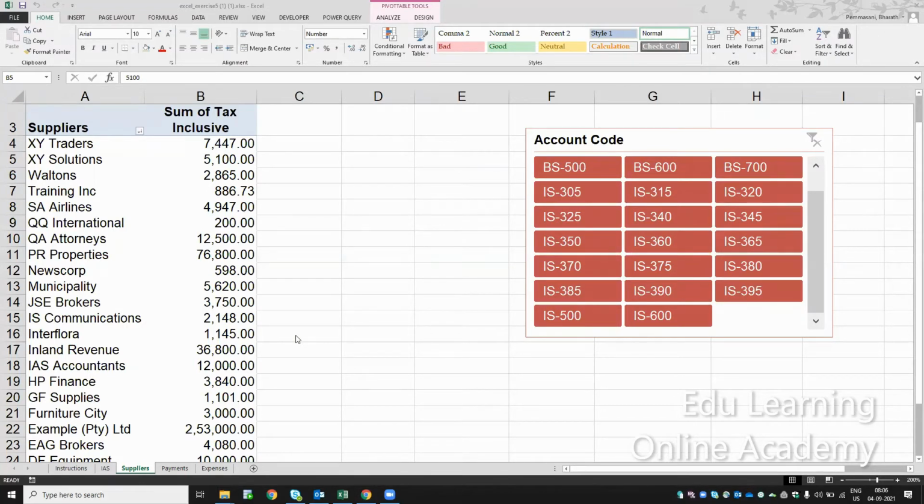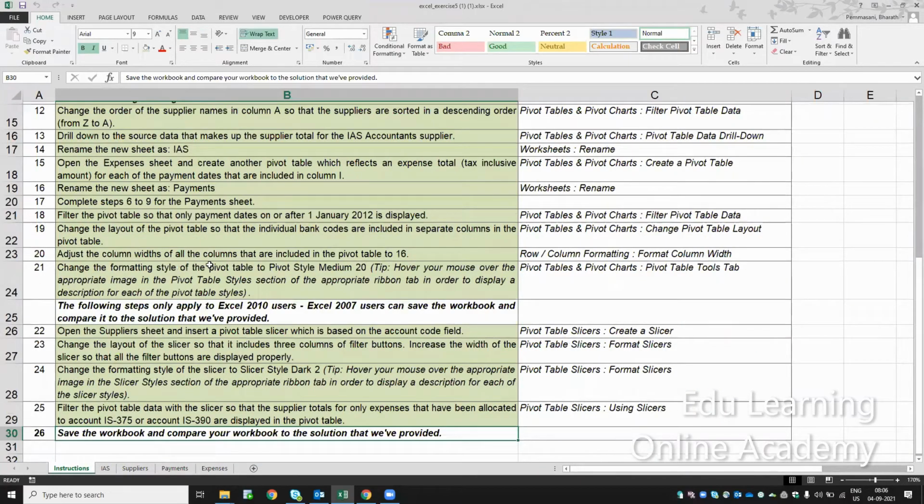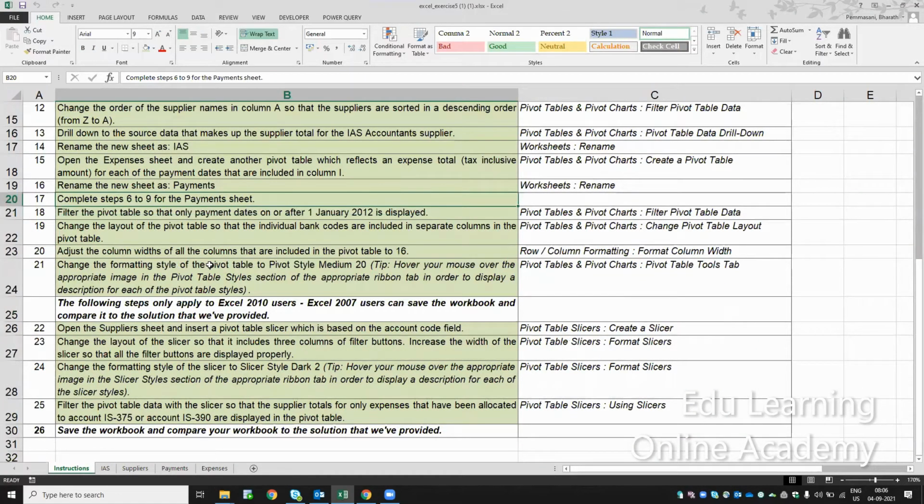Go to the instructions. Okay, let me go to the instructions. I think the 21st line. Just go to the 21st line. Filter the pivot table so that only the payment dates. Sorry, 24th. Change the formatting style. That is this one. The 21st line, change the format style of the pivot table.